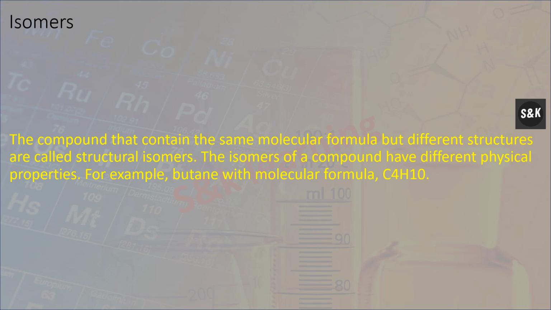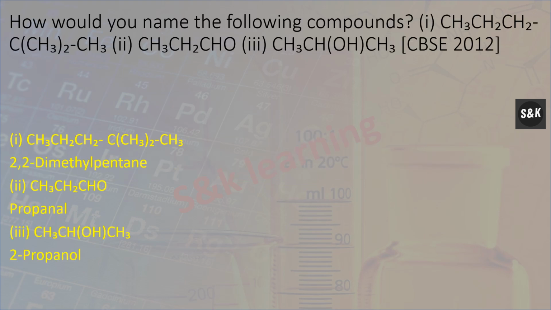Isomers, the compounds that contain the same molecular formula but different structure, are called structural isomers. Thus, isomers of a compound have different physical properties. For example, butane with molecular formula C4H10.